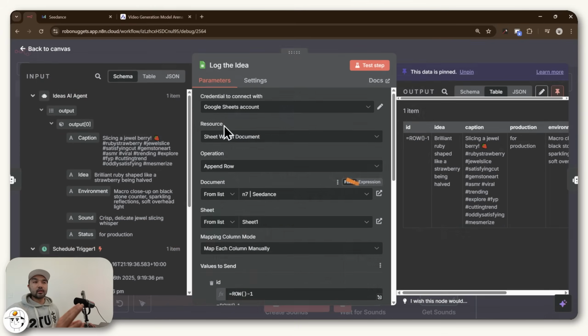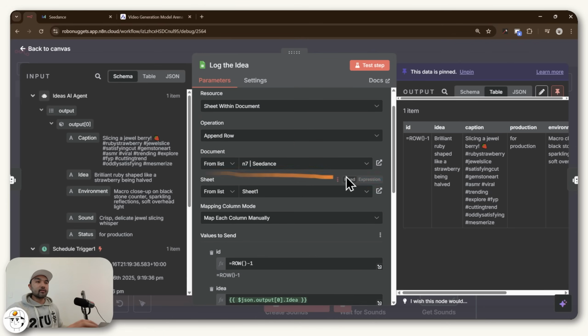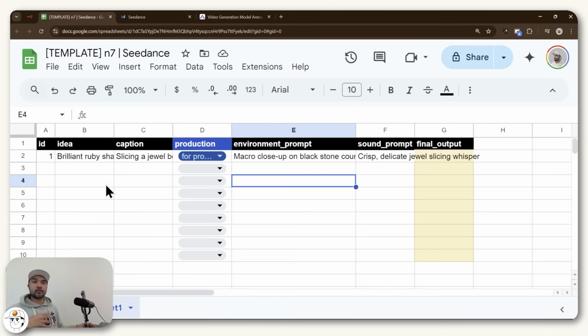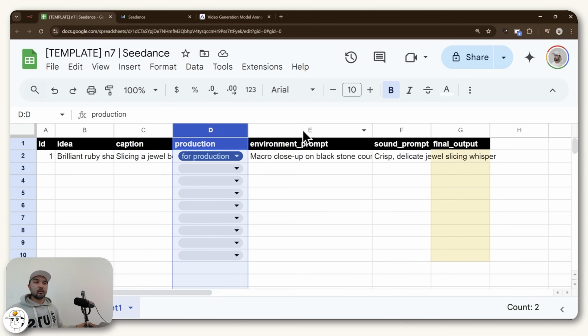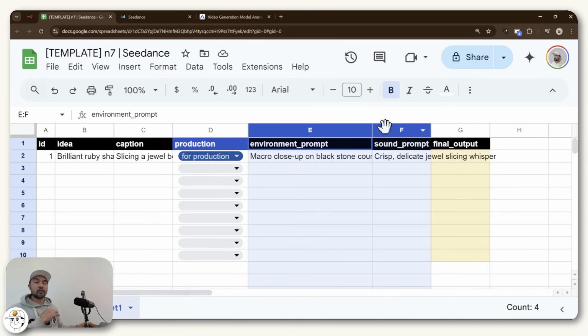And that's just important because now that you have generated your idea, it's probably a good move to log that idea into a spreadsheet so that you don't lose it. So you can see that the configuration for this Google Sheet is quite simple. I basically have it connected to this document called Seedance, which if we go to that Google Sheet, is just a simple spreadsheet that has columns for our idea, a column for our caption, a column for the production status, as well as the prompts that we just generated using that previous agent.